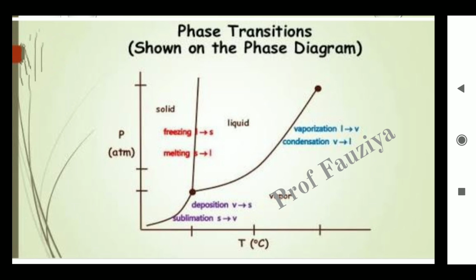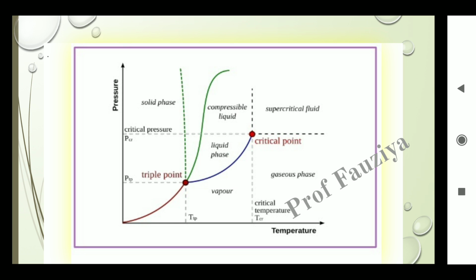So 3 areas and 3 lines. At the junction of the 3 lines, the common point is called the triple point. At the end of this curve, means at the end of the blue line, we have to observe another point, that is called the critical point.